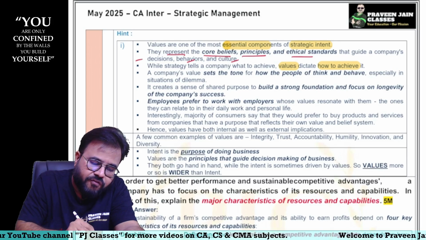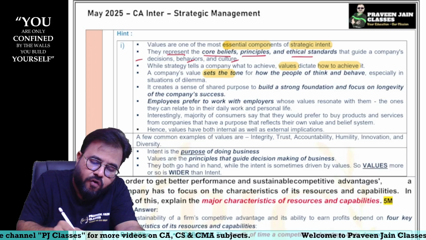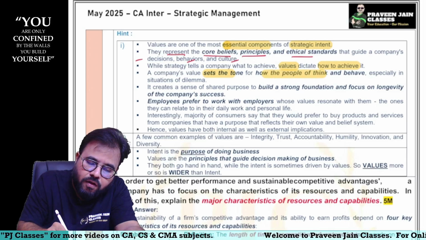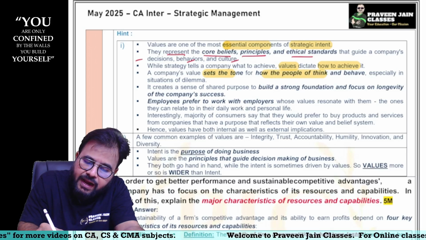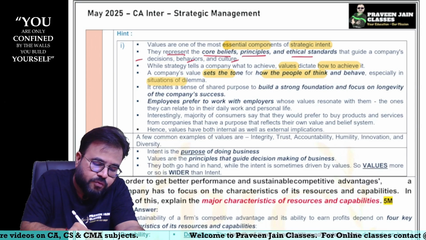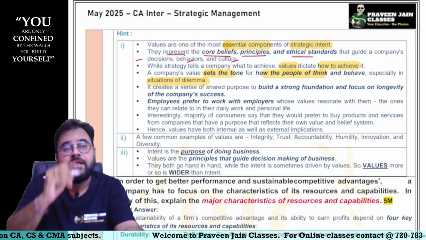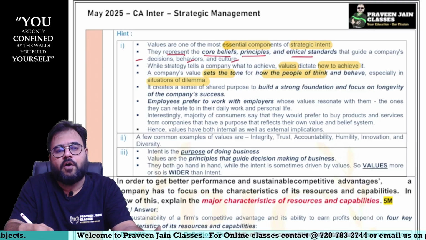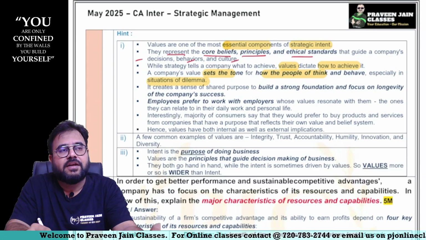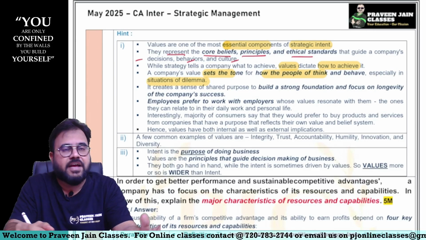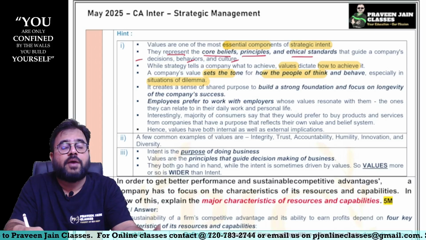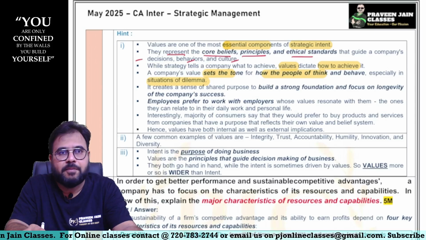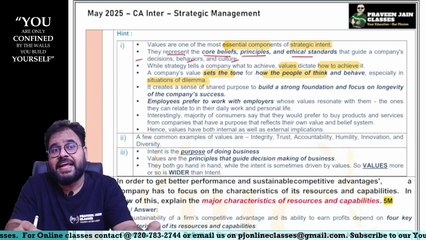A company's value sets the tone for how people think and behave, especially in situations of dilemma. For example, now imagine the Tata Group, the Tata company, sir. At a single point of time, imagine market costs are increasing, sir. So now we have to ensure that our company is still maintaining profits. So what should we do? Should we degrade our quality?